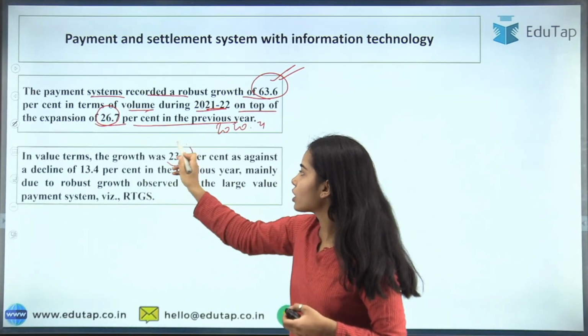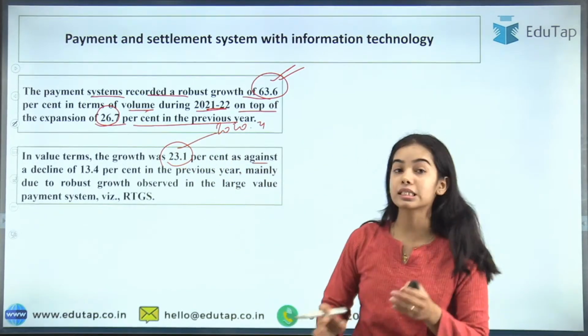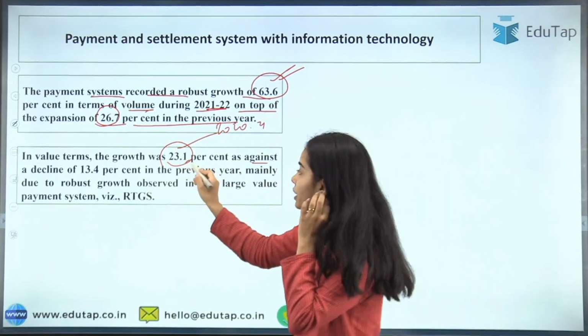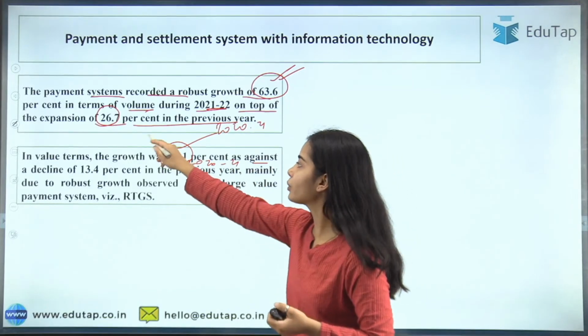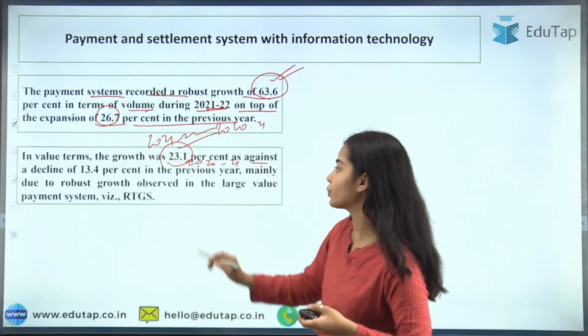In value terms, the growth was 23.1% as against a decline in 2020-21.